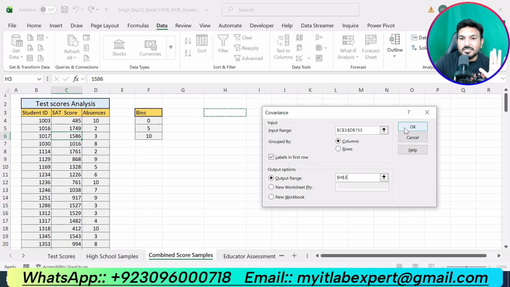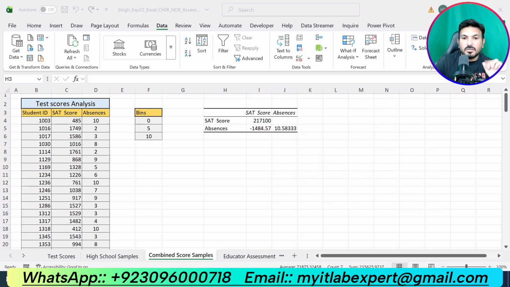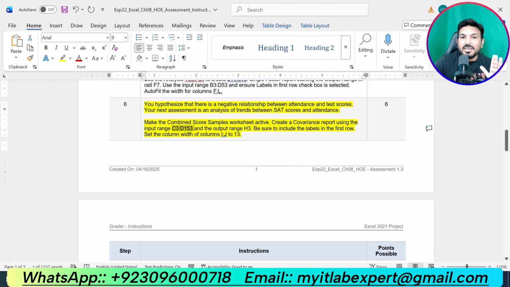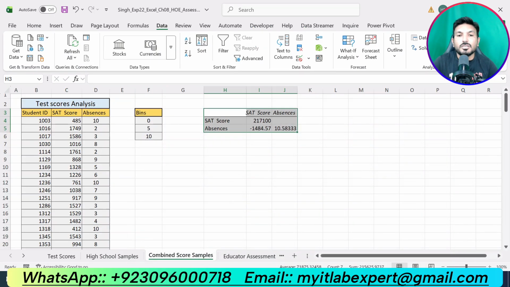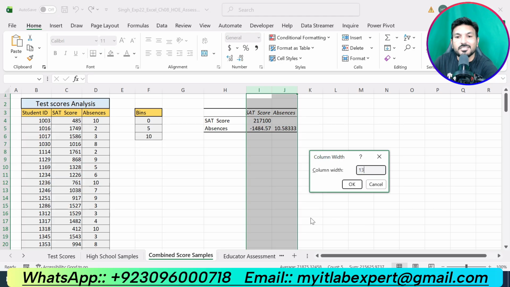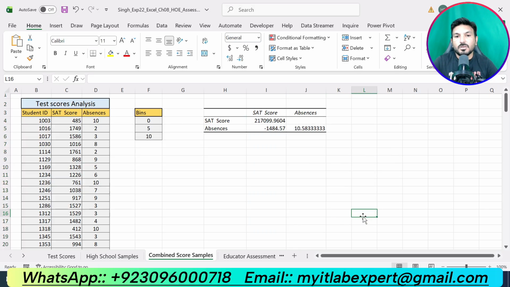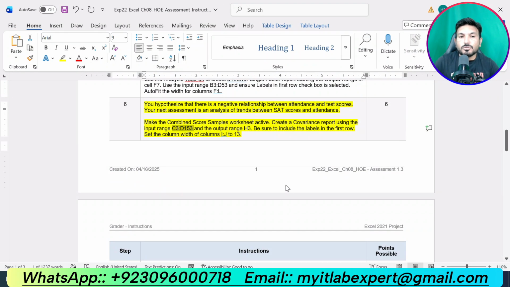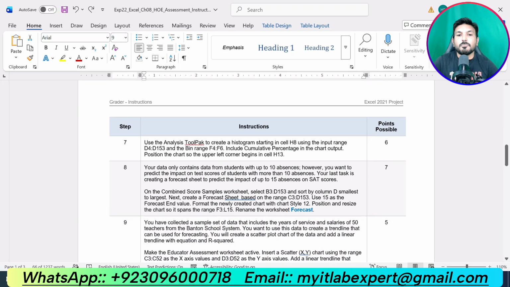H3 is output range, click OK. Now we are supposed to make the width of column I to J to 13. So we will select column I and J, go to Home tab, go to Format and click Column Width and make the width to 13 points. And that is all about step number 6. So we have completed 6 steps.